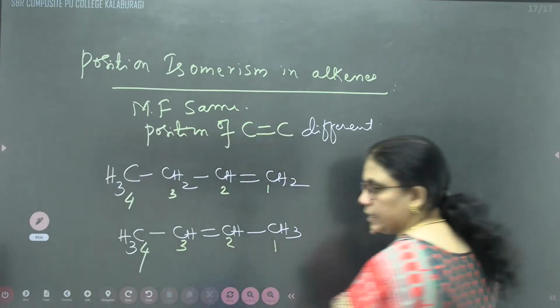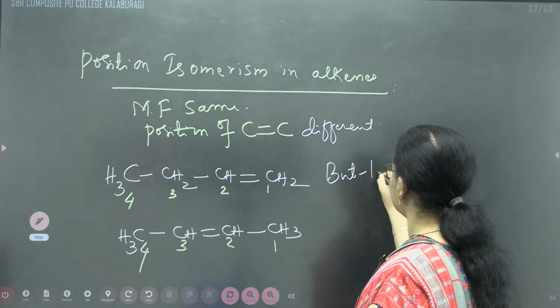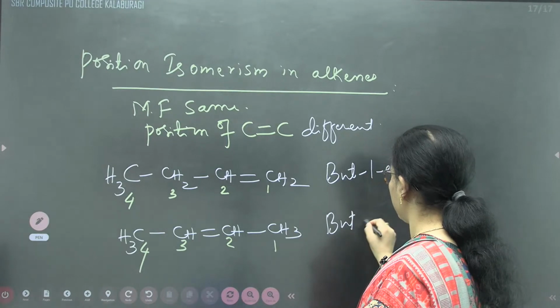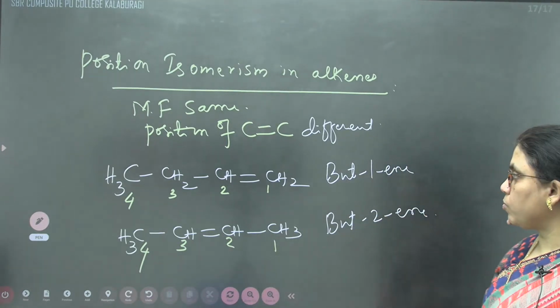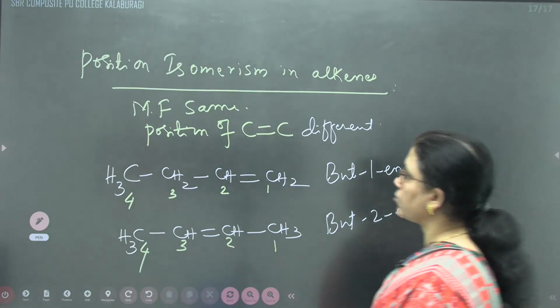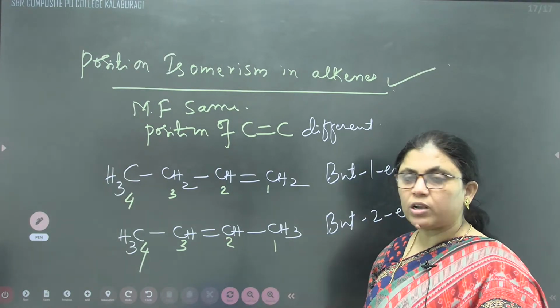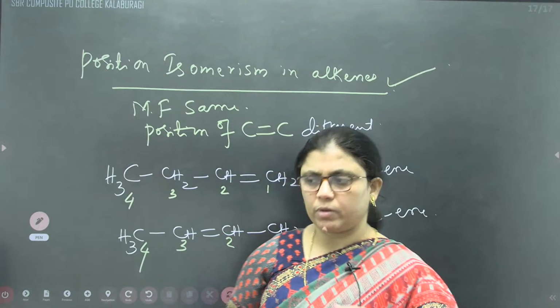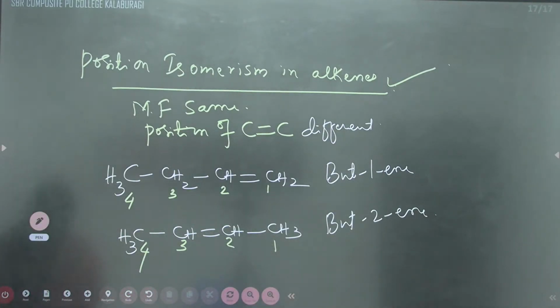But-1-ene, but but-2-ene. So here the carbon-carbon double bond position will be different. That's why they are called position isomerism. Therefore, in chain isomerism, the parent chain will be different, whereas in position isomerism, the position of the multiple bond will be different.